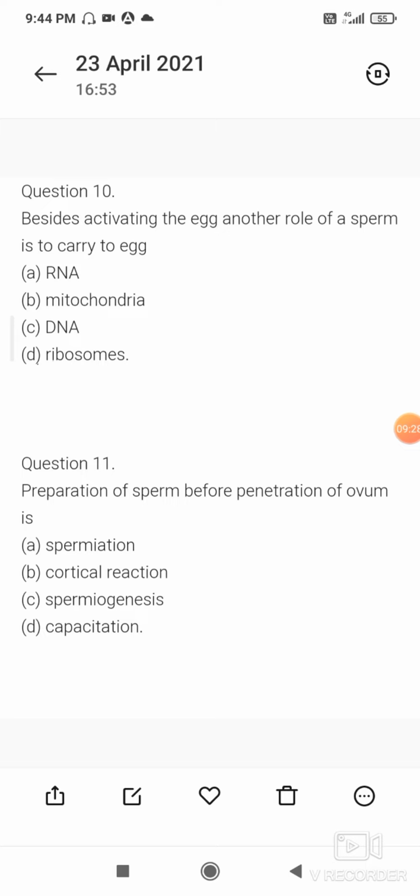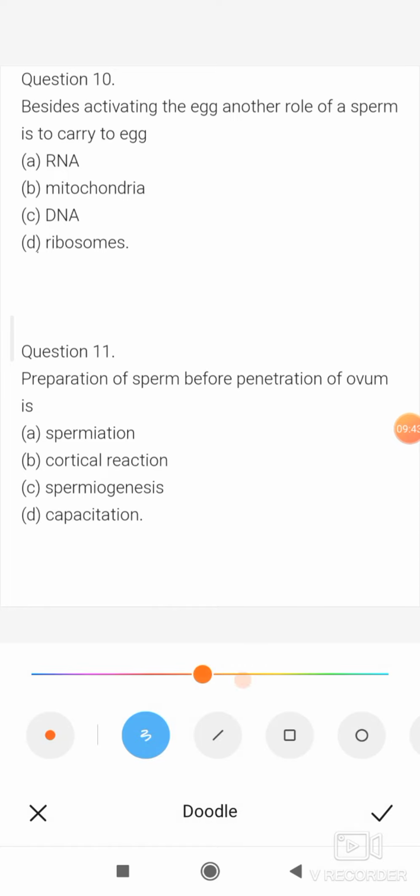Next question. Besides activating the egg, another role of the sperm is to carry to the egg. The correct option is DNA, so C. The sperm head enters inside the egg, and that head contains the nucleus, which contains DNA. Question number 11.